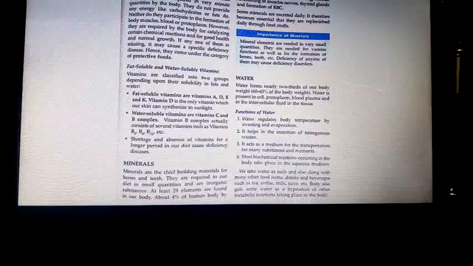But iron has a very important role in the formation of hemoglobin. Its deficiency leads to a disease called anemia. Green leaf vegetables are sources of iron. Even liver. Iodine is required for proper working of thyroid.